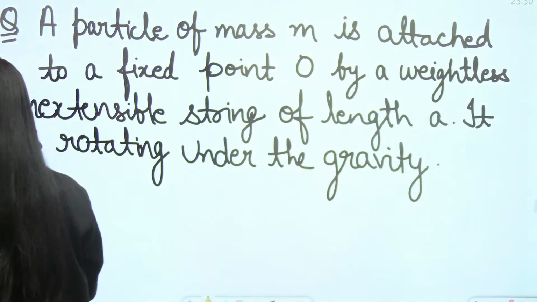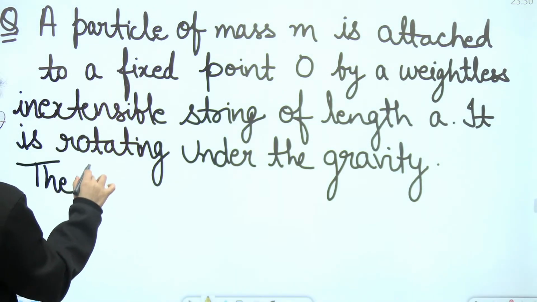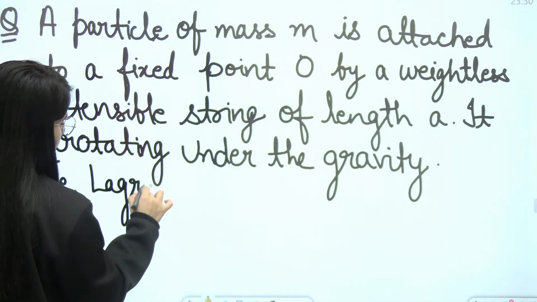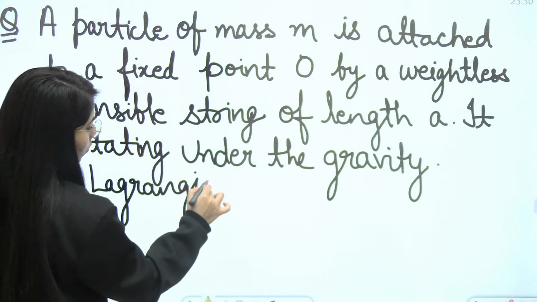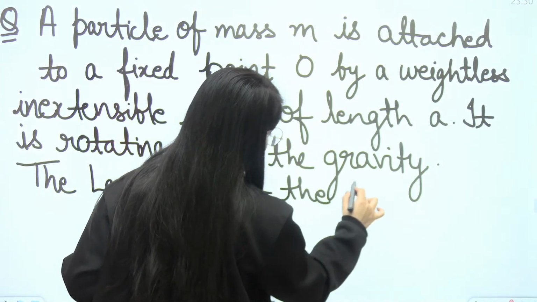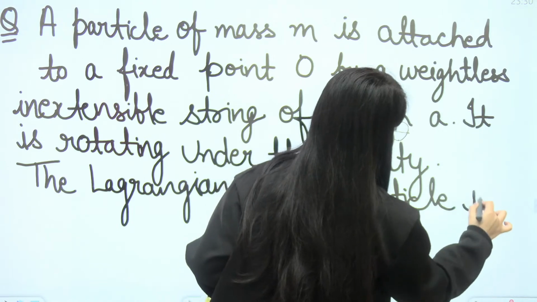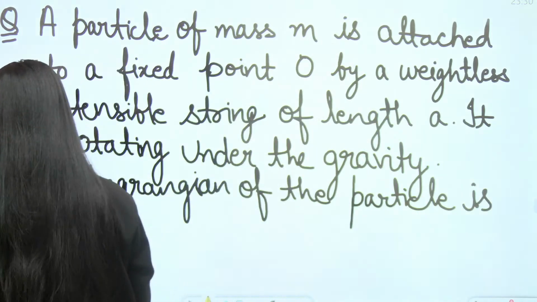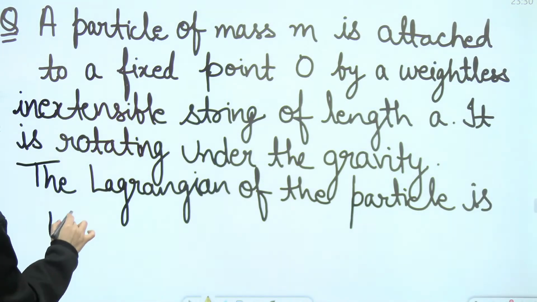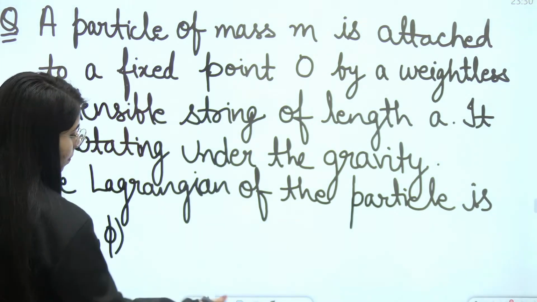I will draw the figure here. The Lagrangian of the particle is L of theta, theta dot, phi, which is a function of theta and phi.